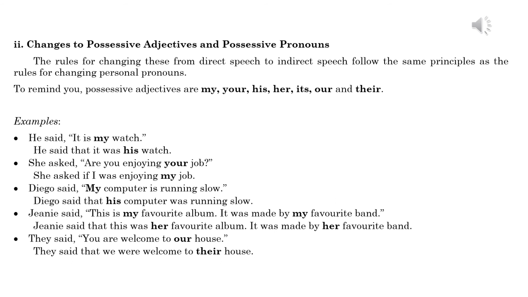2. Changes to possessive adjectives and possessive pronouns. The rules for changing these from direct speech to indirect speech follow the same principles as the rules for changing personal pronouns. To remind you, possessive adjectives are my, your, his, her, its, our, and their. Examples. She said, "It is my watch." He said that it was his watch.